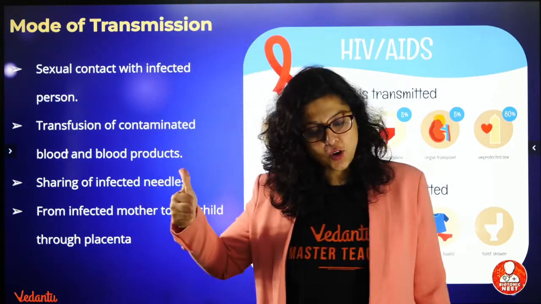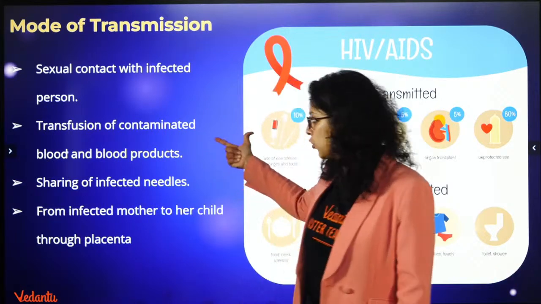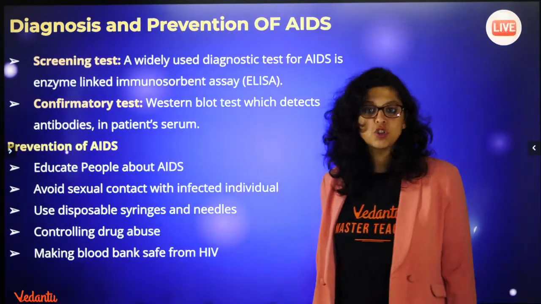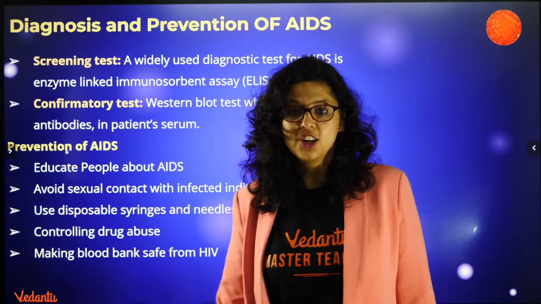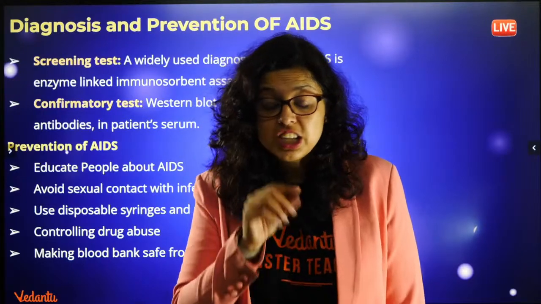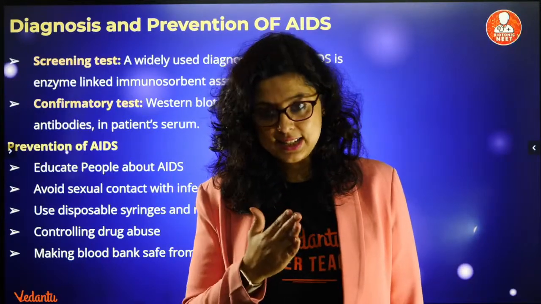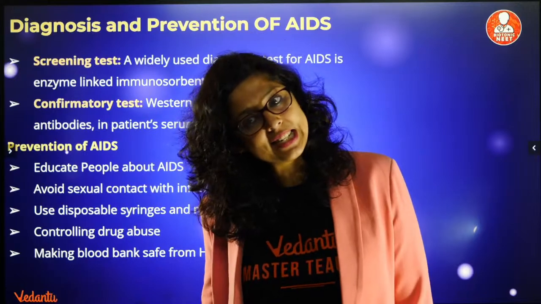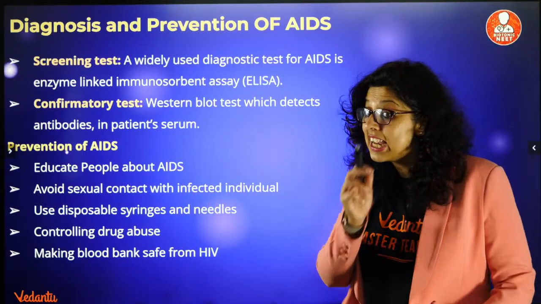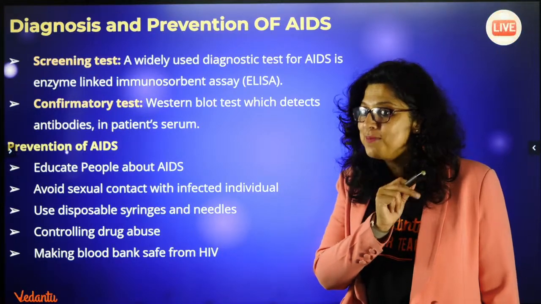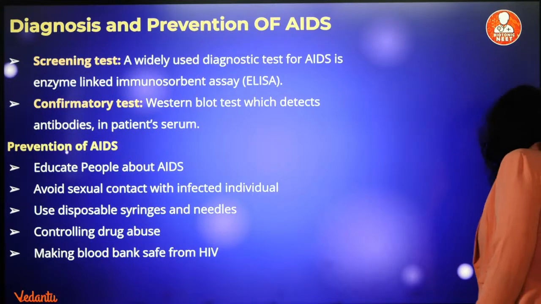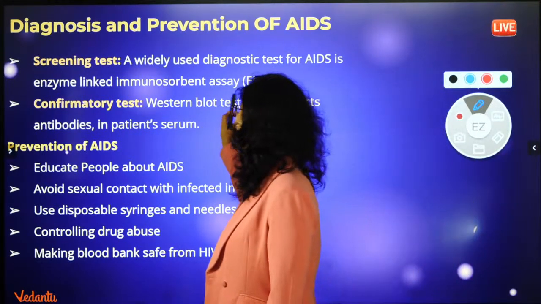It spreads through sexual contact with infected persons, through transfusion of blood and blood products, sharing of infected needles, and from infected mother to her child through placenta. So, ELISA is a screening test. ELISA is not a confirmatory test, 100% MCQ question, screening test. Right? To see whether somebody has AIDS or not, a screening. The confirmatory test is when antibodies are produced. Right, everybody? That is the Western blot test.